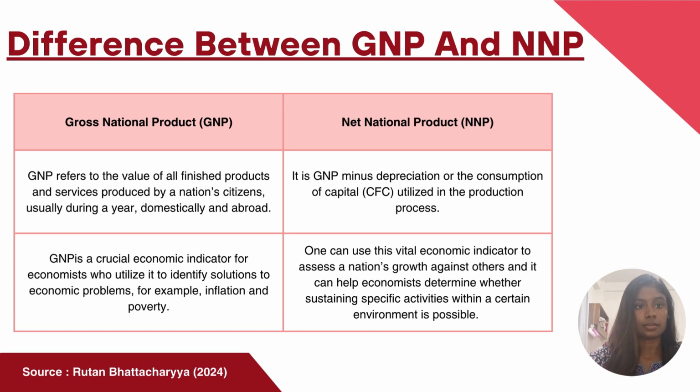The next difference is that GNP is an economic indicator that economists use to identify solutions to many economic problems in the country, for example inflation, poverty, unemployment, and so on. NNP is an economic indicator to assess a nation's growth against others, and it can help economists to determine whether sustaining specific activities within a certain environment is possible or not. Thank you very much. Now let's move on to the next slide, which is about personal income.